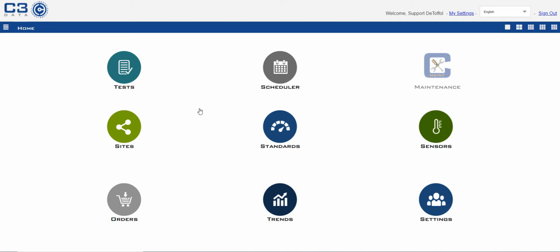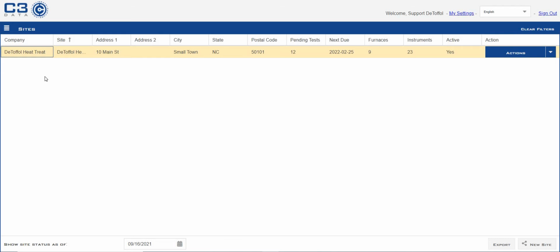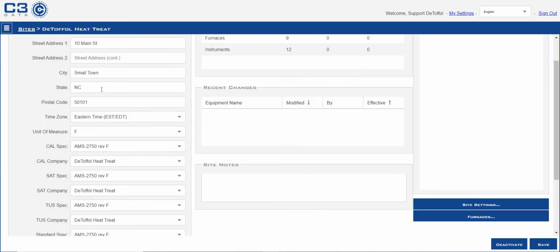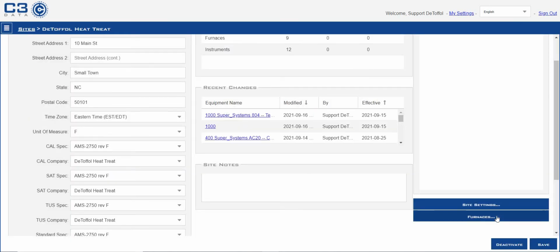This step-by-step video will show you how to add a furnace and instrument information in the C3 Data Web Portal. First thing you want to do, from the home screen, is click on the Sites tab, go to the particular customer you need to add this information for. Click on the Furnace tab in the lower right corner.